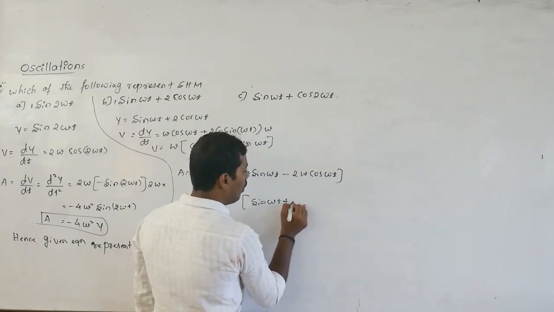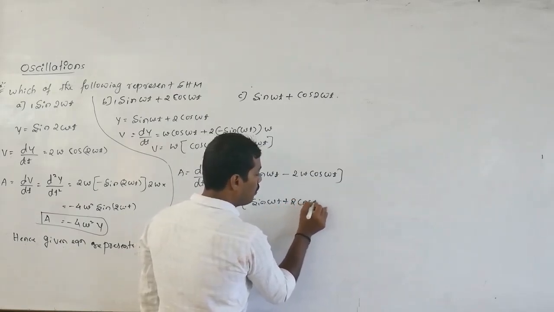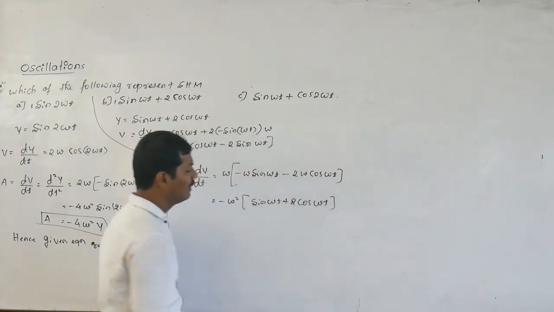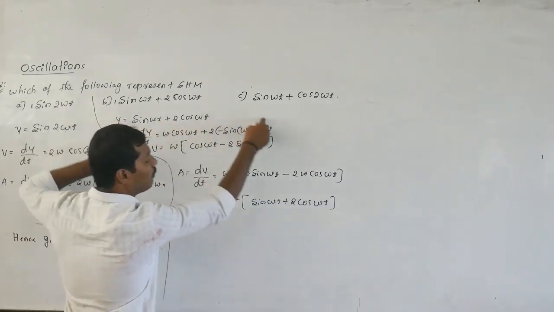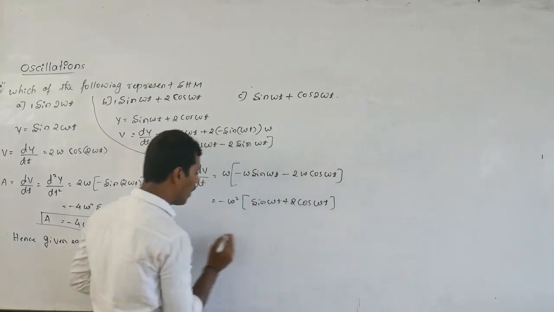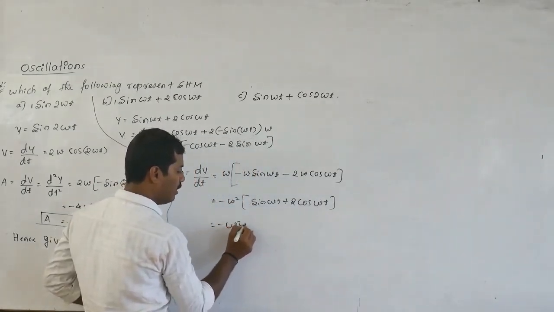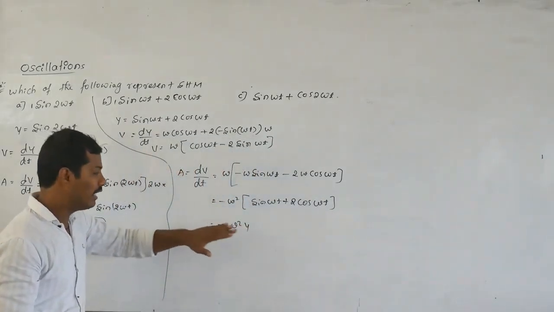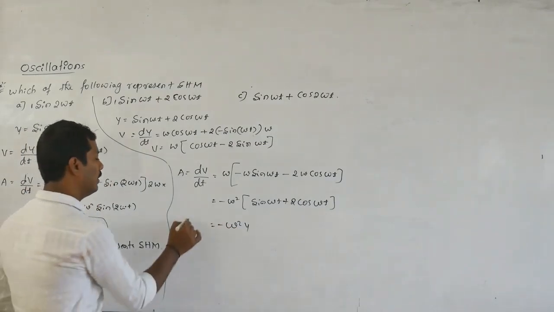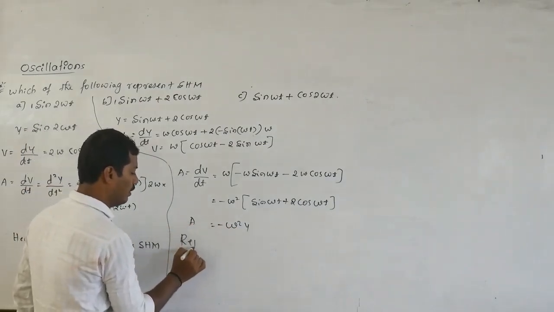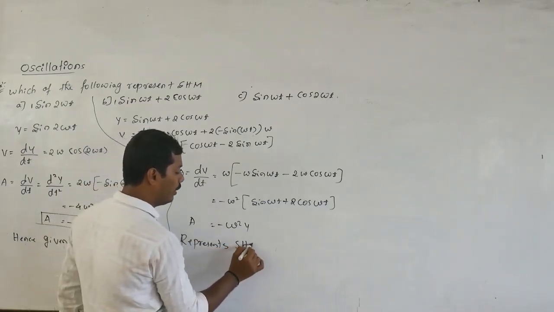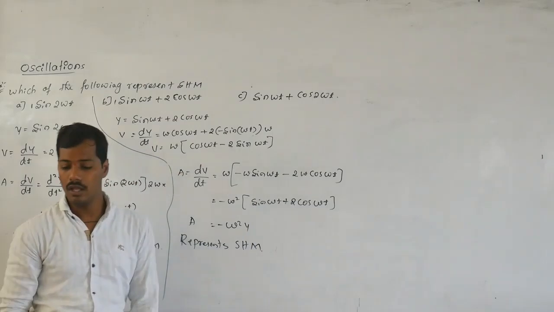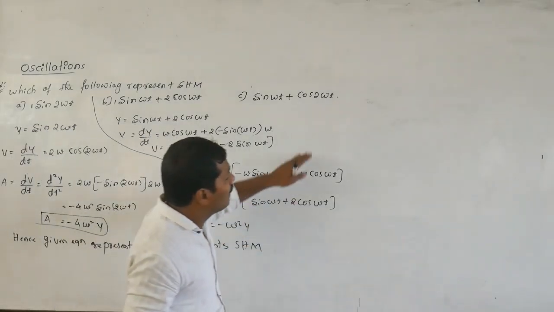Okay. Then 2 times cos of omega t is there. See here, y is equal to sin omega t plus 2 cos of omega t. This is nothing but y. Again this equation is in the form of omega square into y. Then it also represents simple harmonic motion.